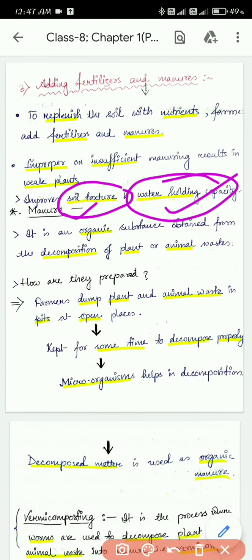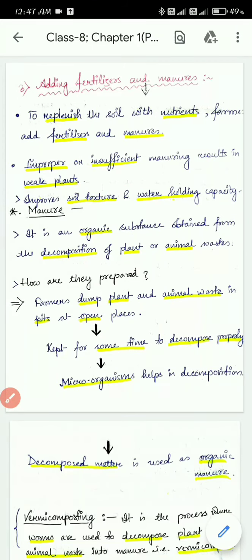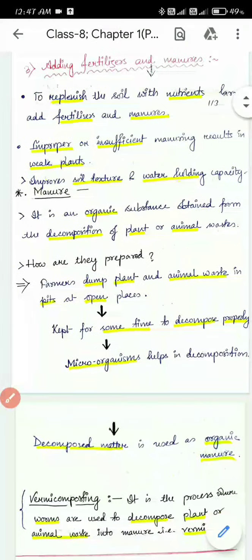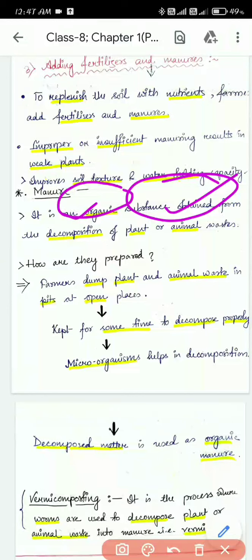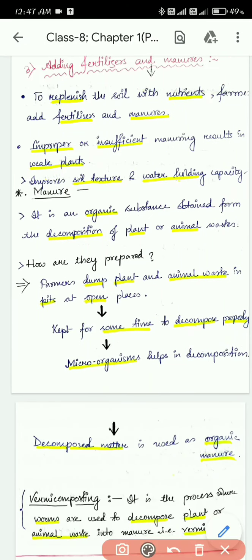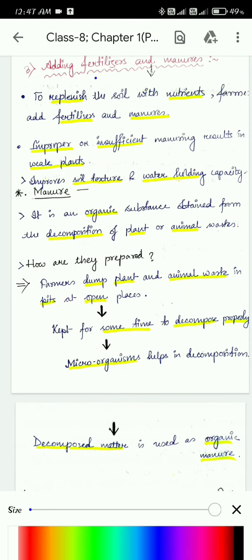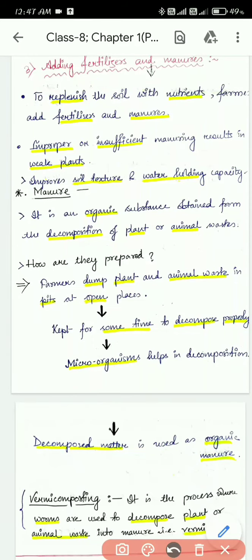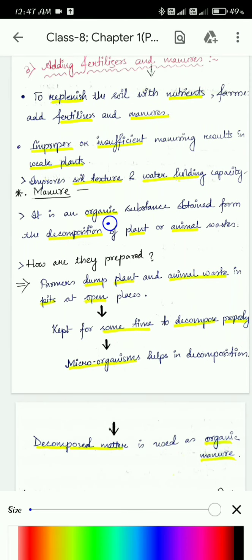Okay, let's learn one by one. So here are two things, fertilizers and manure. So let's start with manure. What do you mean by manure? We have been saying manure, fertilizer, what are these things? Let's learn. Manure is an organic substance obtained from the decomposition of plant and animal wastes.